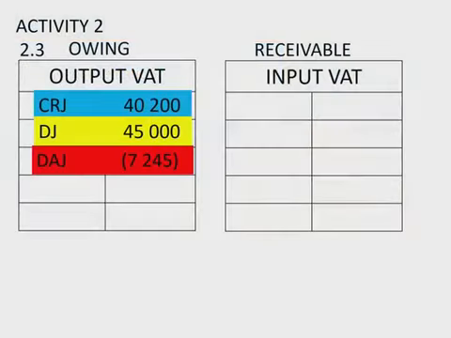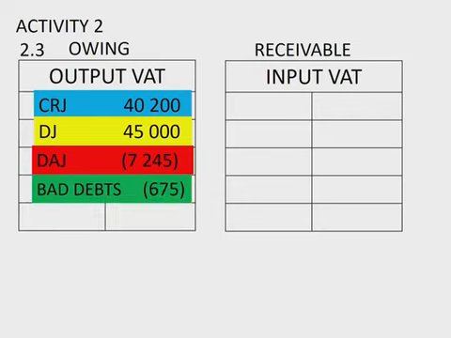Okay. Then also we had a figure right at the bottom. It says number 2 from the general journal. It says that we had a figure of bad debts. It says 4,500, and the figure was exclusive, so it was just 4,500 times 15%, and that gave us the amount of 675 Rand.